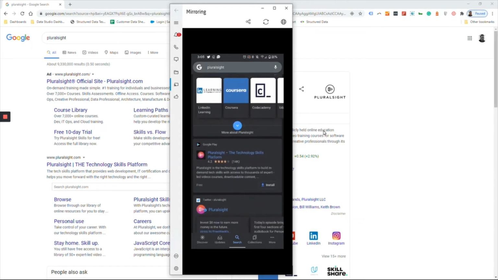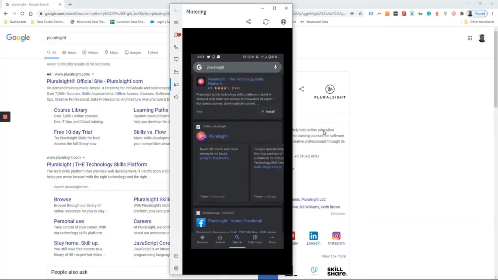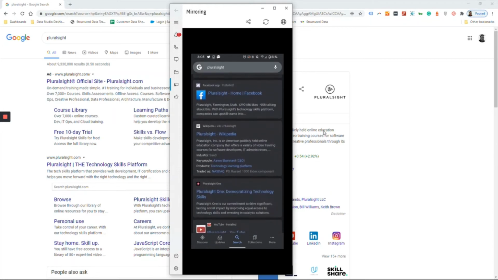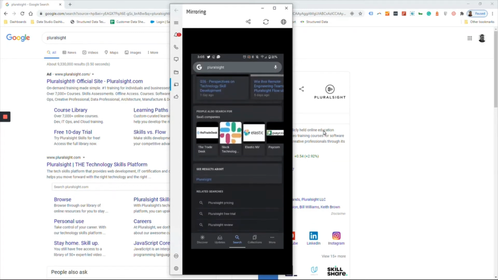Now the app section shows up differently, simply because I'm on a phone and it's going to allow me to install the app directly here. So we'll also see the social information. And then the videos show up as well. So any videos that are on that website, if you encode those with the correct structured data markup, then those rich results will show up in mobile search. So that's an example of the difference between the two.